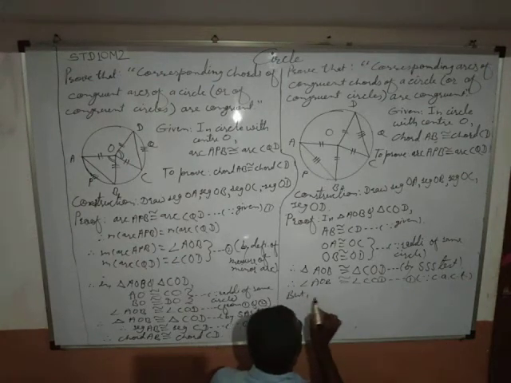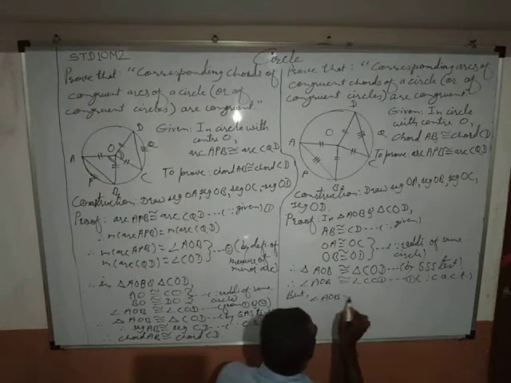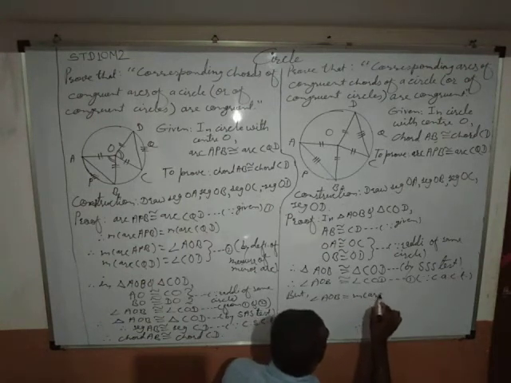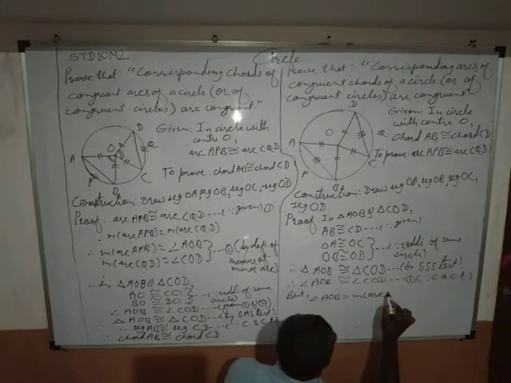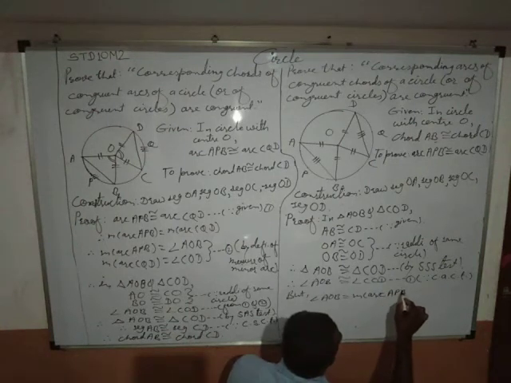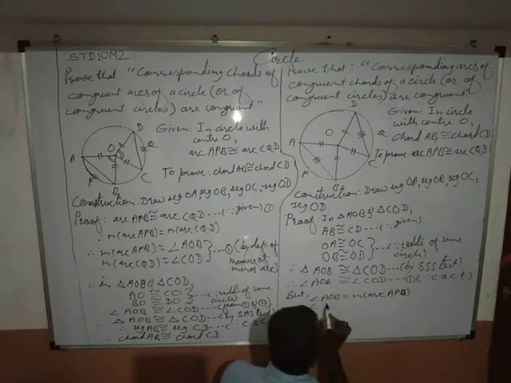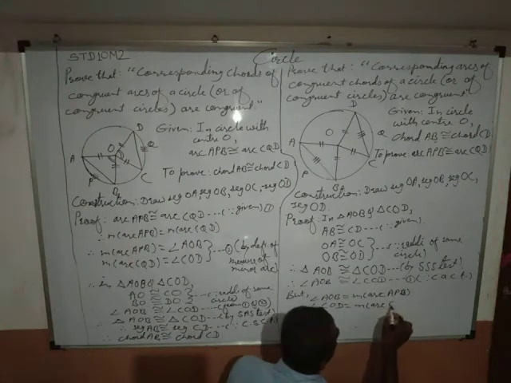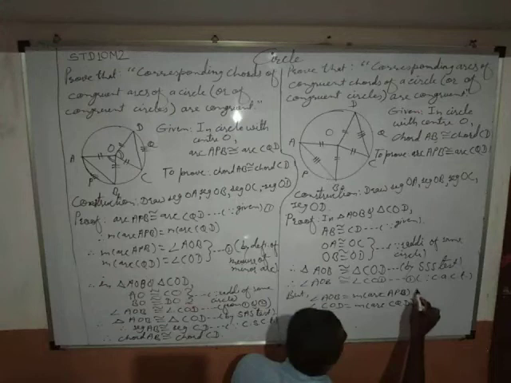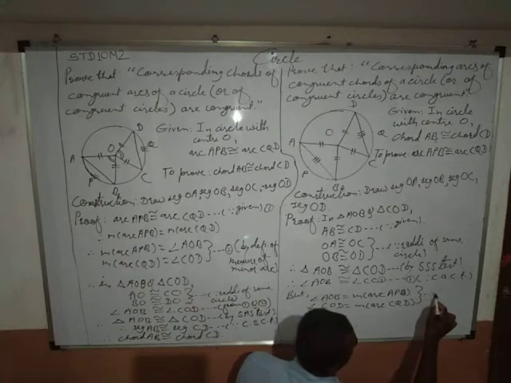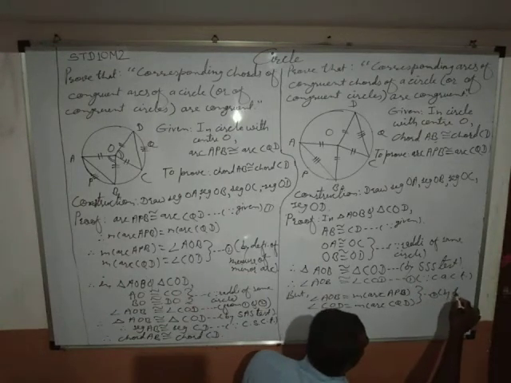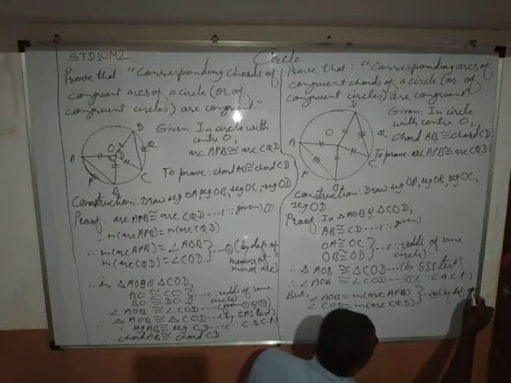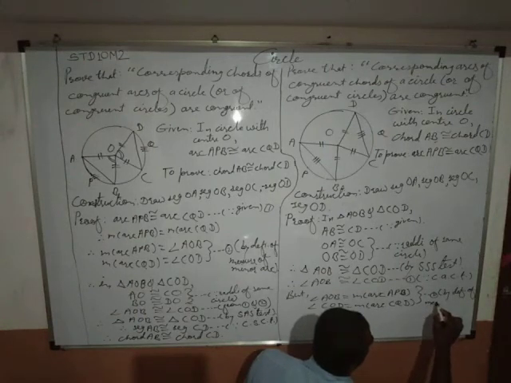But angle AOB equals measure of arc APB and angle COD equals measure of arc CQD. Call it equation second, by definition of measure of arc.